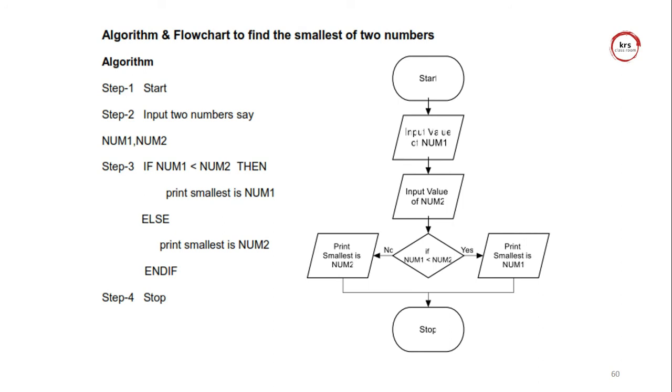So the direction is either true, meaning number 1 is smallest. Please note here I am using the same parallelogram symbol for output. So the input and the output are both parallelogram symbols, right? Finally I stop the corresponding flowchart. So it is a simple flowchart drawing method, and the step is to identify either the if, or a parallelogram symbol, or a connector symbol, anything. A lot of symbols are available.